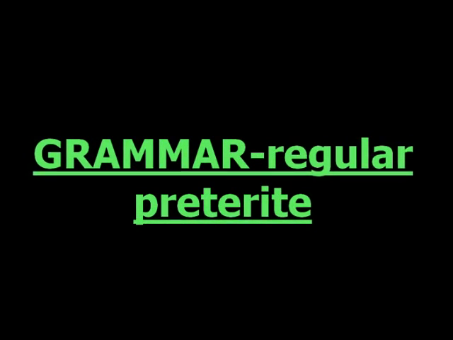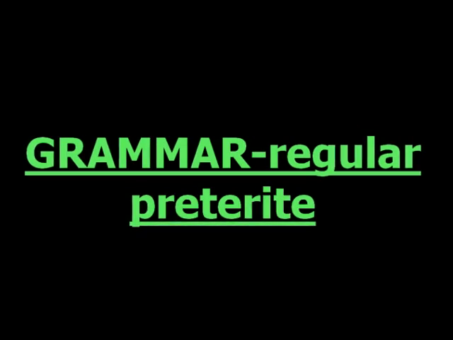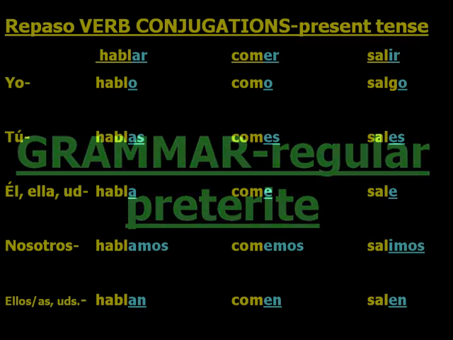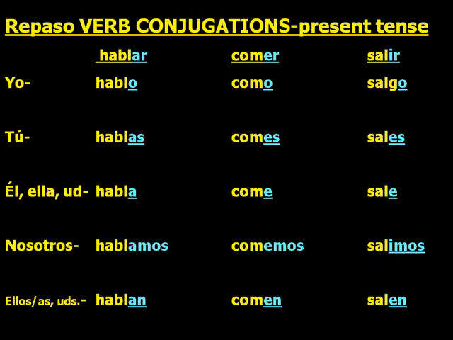Gramática regular preterite. Make sure to copy these into your grammar notes. Before we get into the preterite tense, let's review the present tense. AR verbs: o, as, a, amos, an. ER verbs: o, es, e, emos, en. And IR verbs: o, es, e, imos, en.